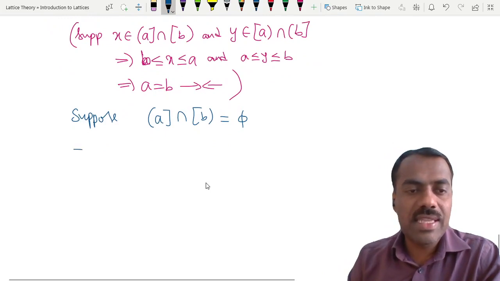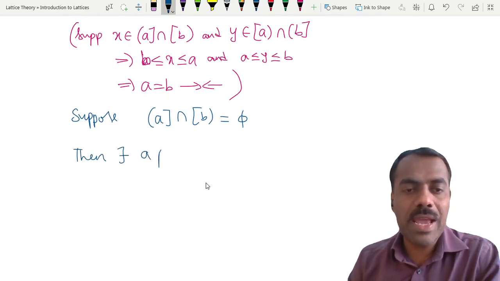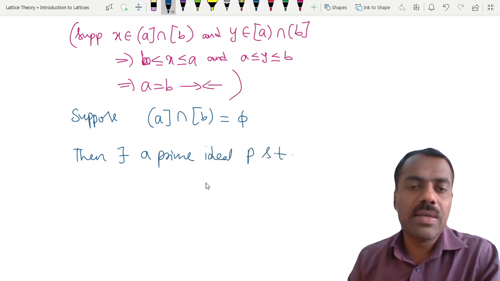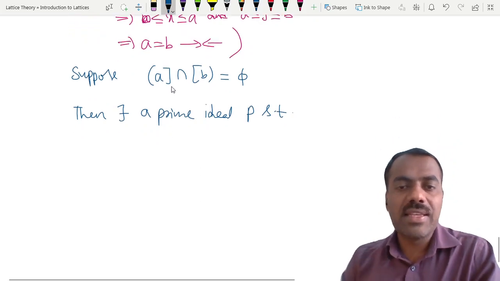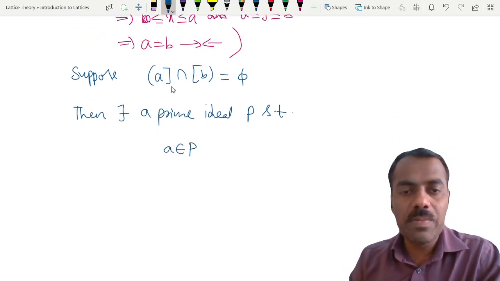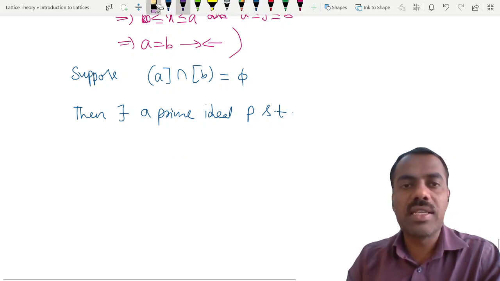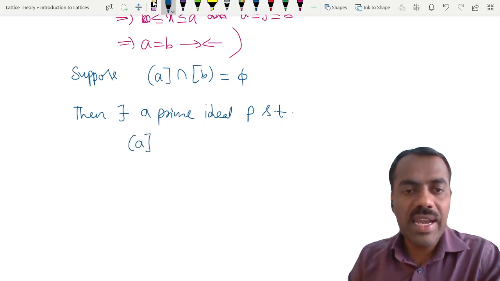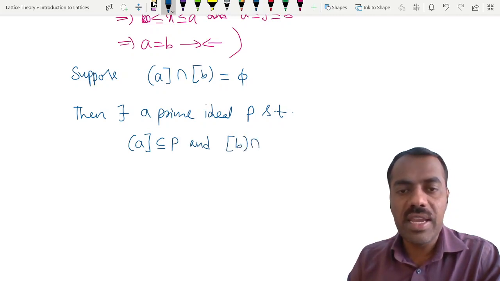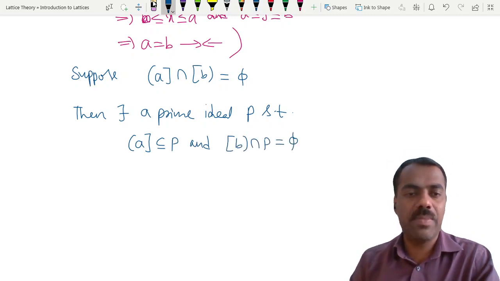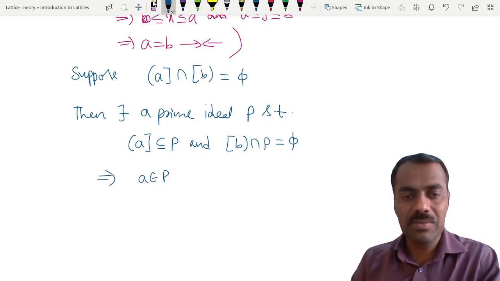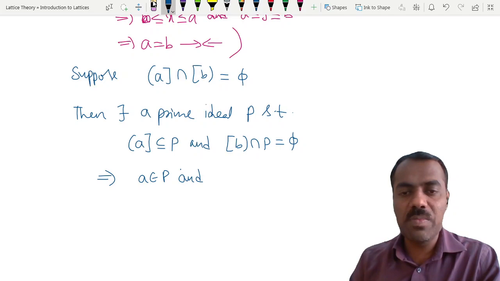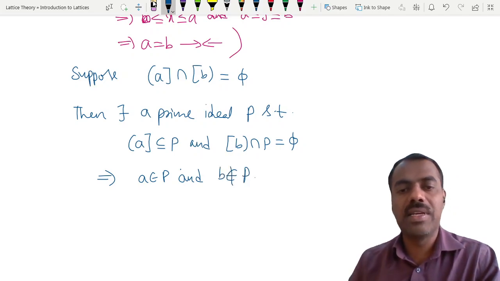So this implies that there exists a prime ideal P such that P contains this I, that means A belongs to P, and P intersection D is empty. But that is the same as saying that A is in P and B cannot be in P. So B is not in P, right?